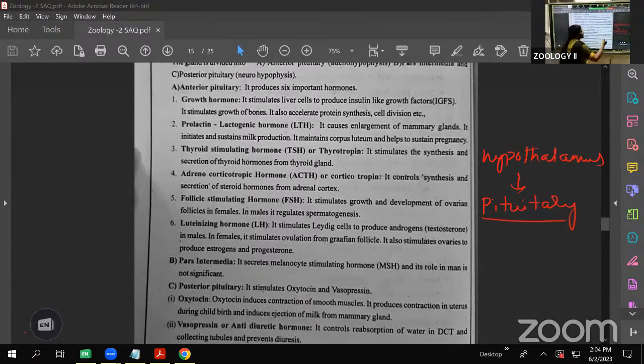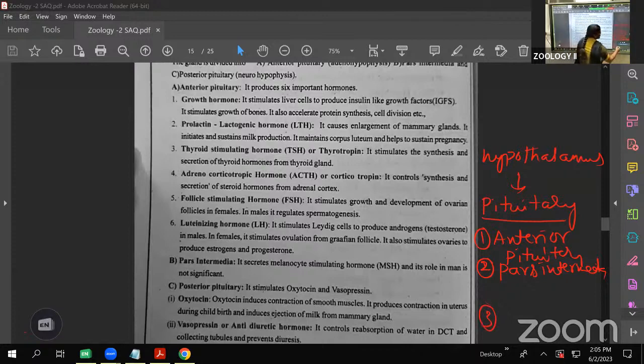Already I said, the anterior pituitary, the middle one called the pars intermedia, and the third one called the posterior pituitary, also called the neurohypophysis.